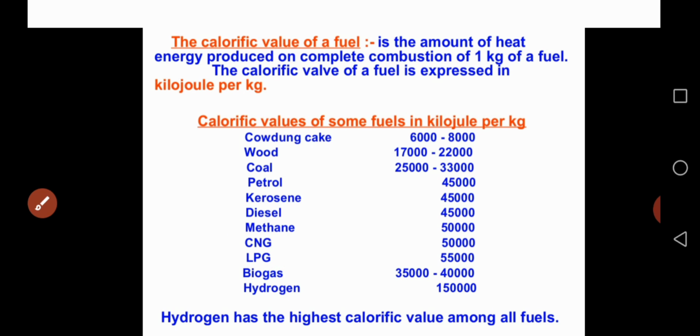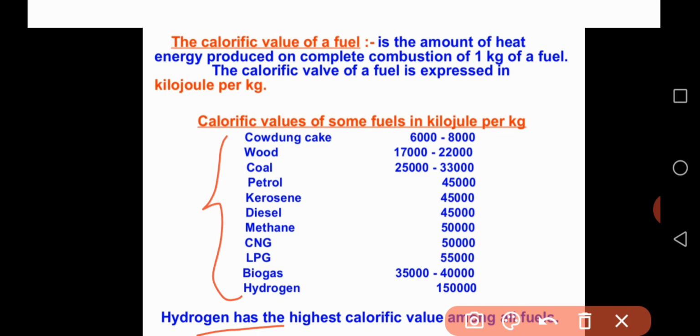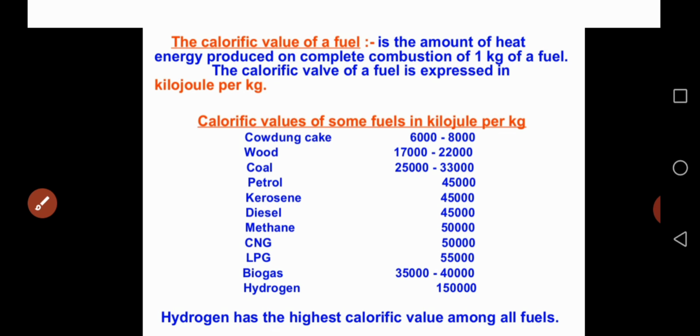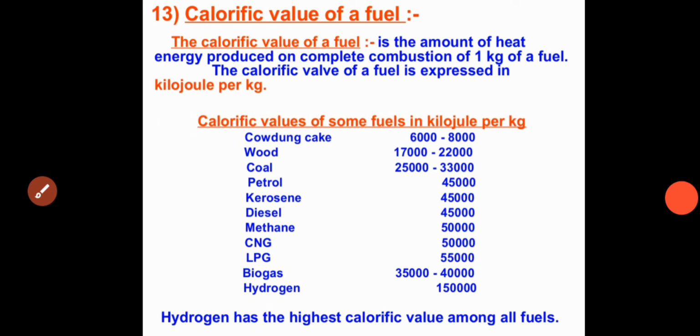Also, very important information is that hydrogen has the highest calorific value among fuels. Compared to all these fuels, hydrogen has a high calorific value, that is 1,50,000. So this is about the calorific value of fuel.